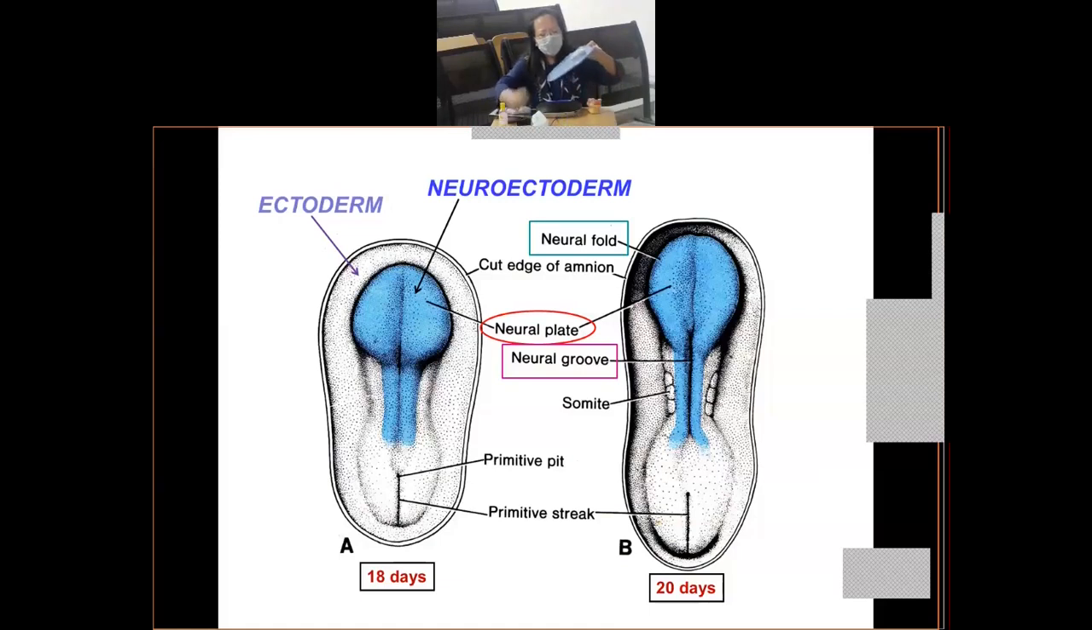Now as the neural fusion starts, you'll see that on either side of the embryo, the somite formation is also starting. So you can see the somite formation in the 20-day-old embryo.